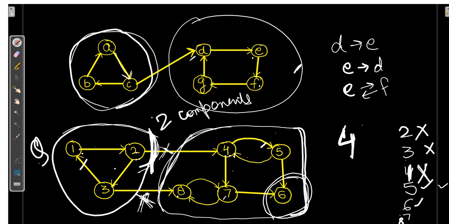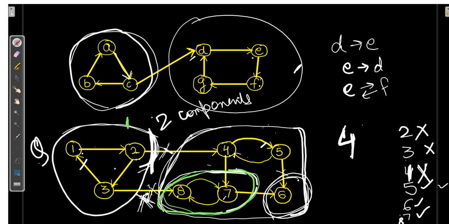Now let's check for 4 to 7. 4 to 7, there is a direct connection. 7 to 4, for 7 to 4, it needs to go 7 to 6, but there is a disconnection over here. Let's check for the other one. 7 to 4, it will go 7 to 8, 8 to 7. So here also it is disconnecting. As there is a disconnection over here, I'll take a different pen, and here this is the different one.